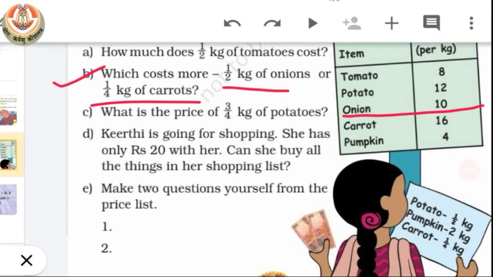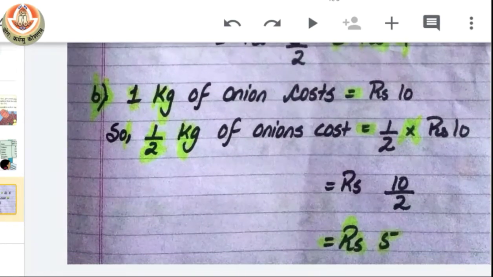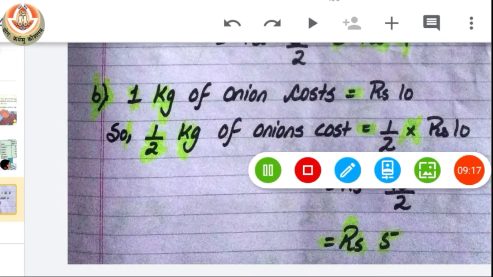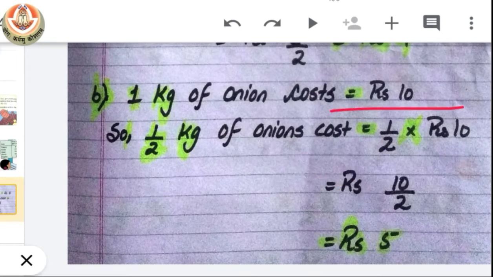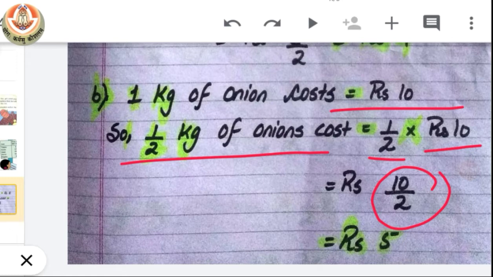So half kg of onion will cost, we have to find it. If 1 kg of onion costs rupees 10, the half kg of onion will cost half of 10. We all know that half of 10 is 5.